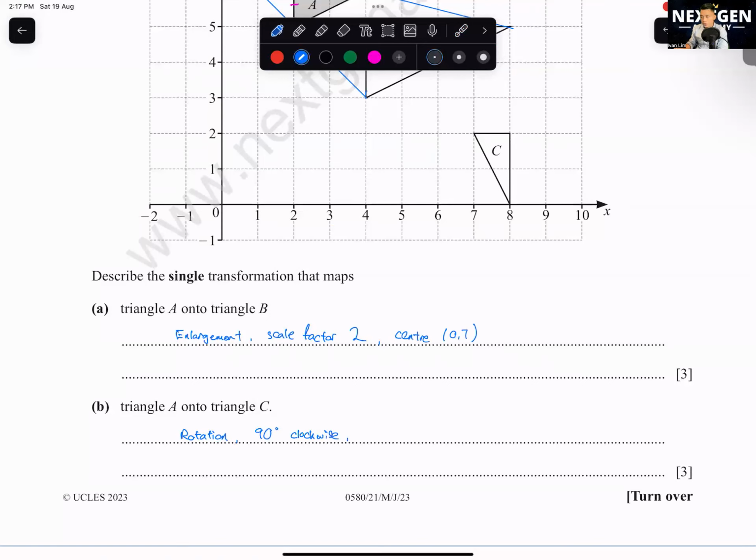Okay, for this center, normally will be the hardest one, I would say, for most of y'all. If in exam really you cannot do, this one y'all just simply guess a value. Don't spend so much time on this one. Because for that 1 mark, you at least get this rotation at 90 degree clockwise. Actually the easy way to do is y'all use tracing paper. You can ask for a tracing paper in exam to do this question.